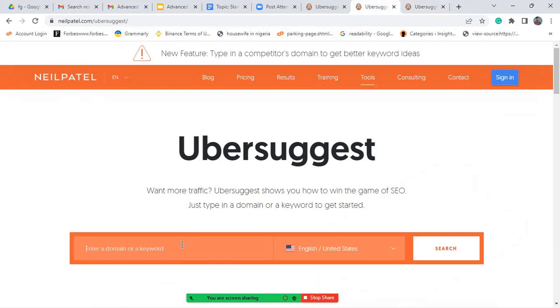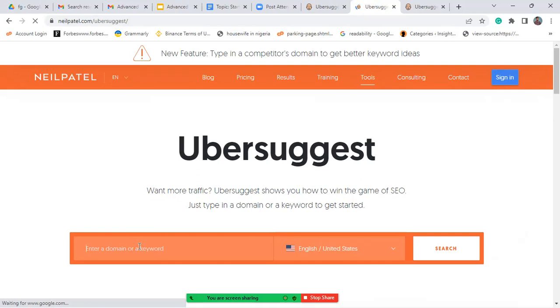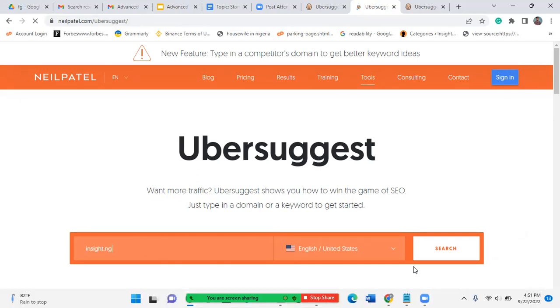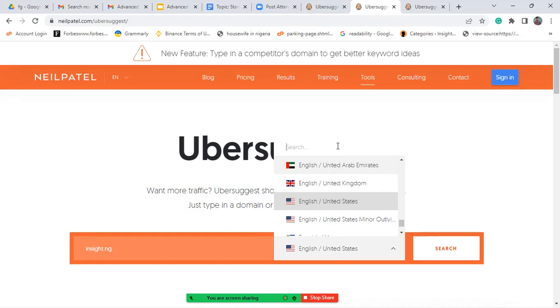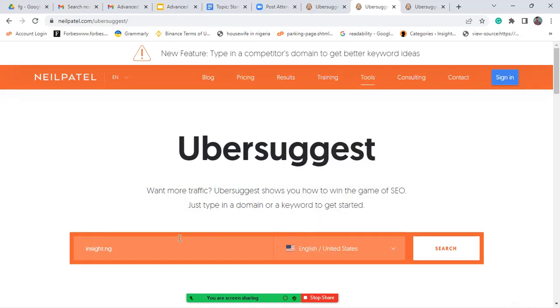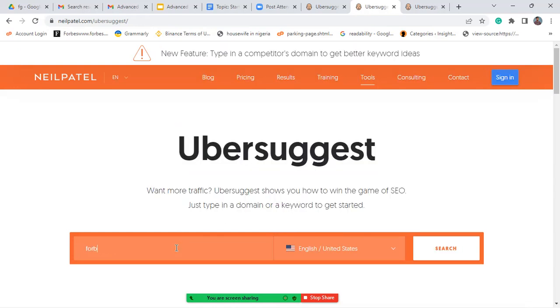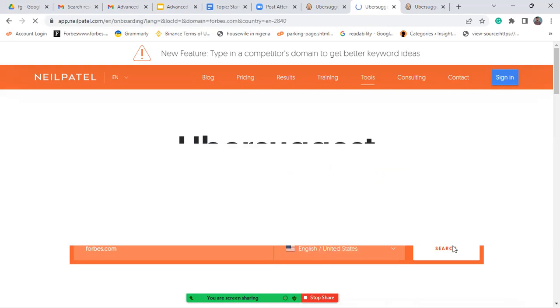But then let's say, for example, you want to try this out, just type inside.ng. Go to ubersuggest.com and then press enter, then enter your keyword. I'll type inside.ng. Then my location, I'll change it to Nigeria because inside.ng is primarily a Nigerian blog. But you can give it a shot for other websites. Let's actually go for Forbes.com. My best guess is that everybody knows Forbes, so why not? Since Forbes is a US brand, I'm going to press search and then Ubersuggest will do the magic.